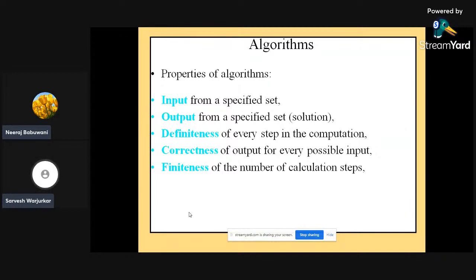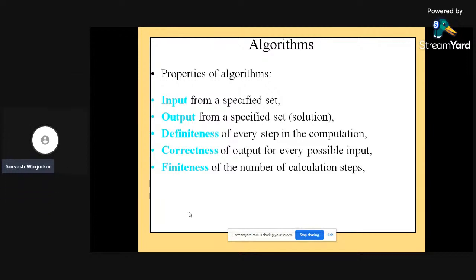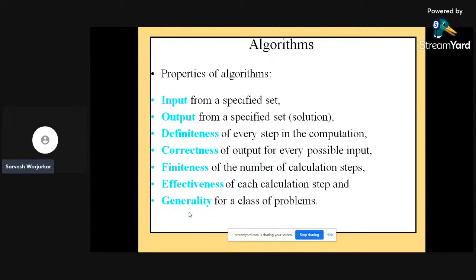According to correctness, whatever correct output is required will be there, correctness of output for every possible input. Next one is definiteness, as we have already discussed, and the last one is effectiveness. Of course, effectiveness is very important.